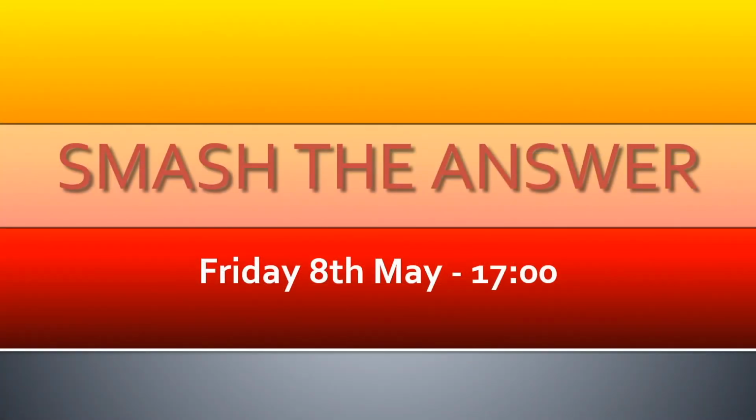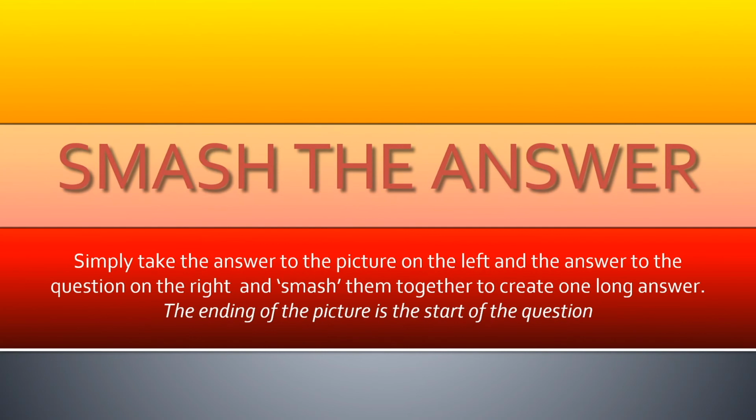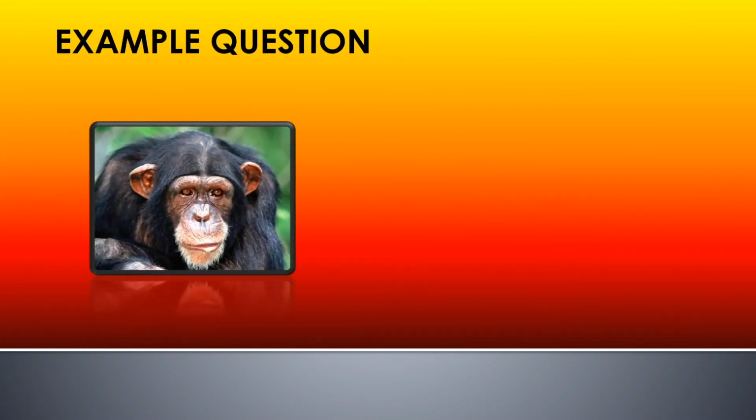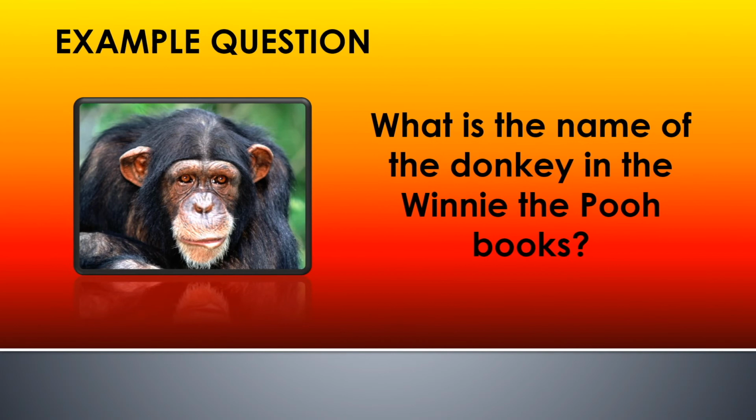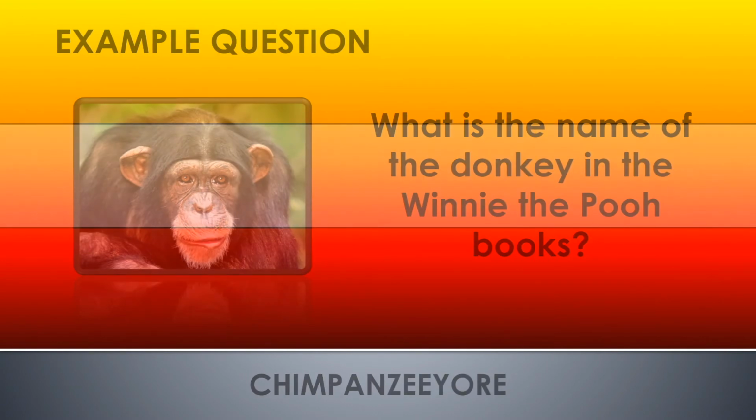So for those of you who don't necessarily know the rules, I'll just quickly explain them. There's 2 parts to the answer we're looking for. We simply take the answer to the picture on the left, the answer to the question on the right, and smash them together to create one long answer. The ending of the picture is the start of the question. So if we have an example, if you had a picture of a chimpanzee and the question, what was the name of the donkey in the Winnie the Pooh books? That's Eeyore. So combining the answers would make chimpanzeeore. So that's the format of it. It's the answer that smashes together the 2 parts that you see above you. It'll all become clear if you haven't played before, and we'll just go straight on with round 1.